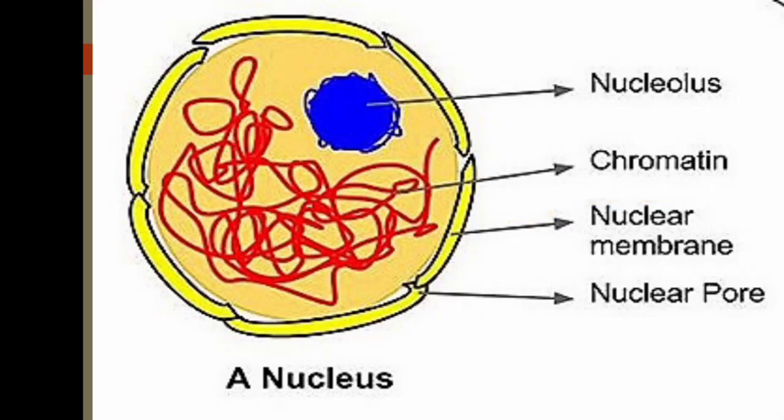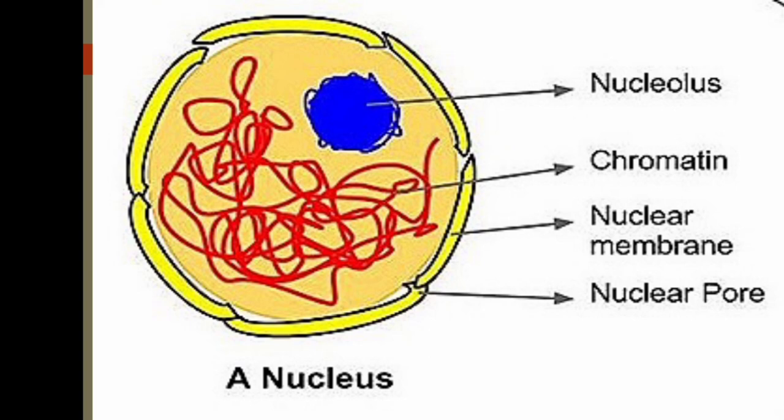Next we go to the nucleus. Next slide, nucleus. It is a diagram of the nucleus. Here we see the outermost covering layer, which we call the nuclear membrane. It is a double-layered membrane. Again, the innermost circular stained part we call the nucleolus, and the thread-like structure we call chromosome or chromatin. And the nuclear membrane has some pores that we call nuclear pores.